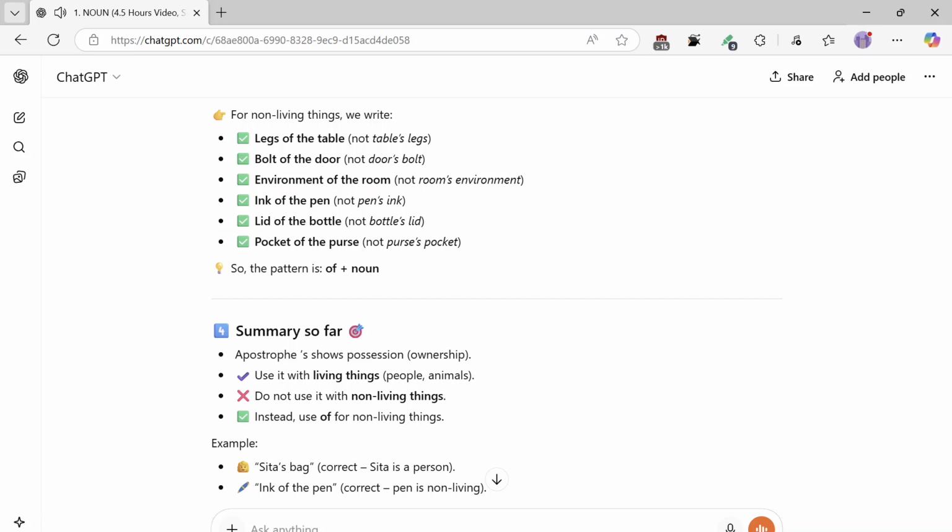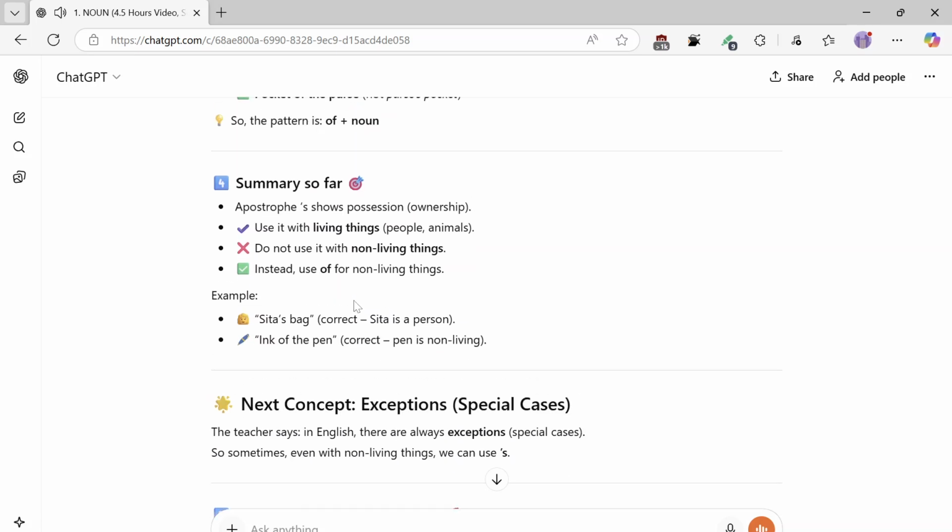Summary so far. Apostrophe s shows possession, ownership. Use it with living things, people, animals. Do not use it with non-living things. Instead, use of for non-living things. Example: Sita's bag, correct, Sita is a person. Ink of the pen, correct, pen is non-living.